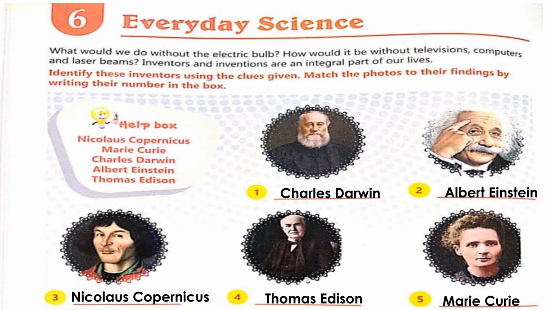The third picture is of Nicholas Copernicus. He was an astronomer known as the father of modern astronomy. The fourth picture is of Thomas Edison. Thomas Edison was an inventor who invented the phonograph, motion picture camera, light bulb and many other devices. Because of Thomas Edison, we are able to use sound recording even. The next picture is of Marie Curie. Marie Curie is famous for the discovery of the elements polonium and radium.